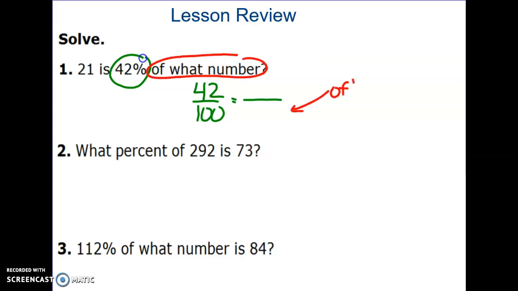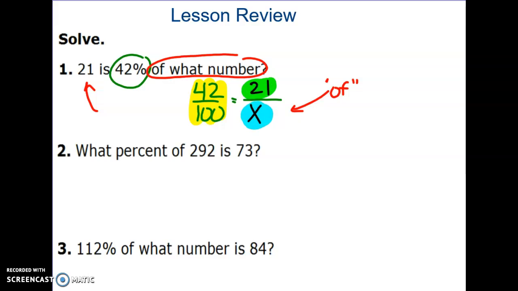We don't know the total. The "of" statement, remember, goes down here. We don't know that amount. And then we know that 21 is going to go on the top. So what it says right here is 42% is the same as 21 out of what number? We're trying to figure out that number.